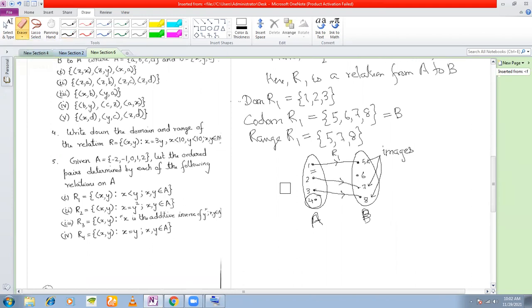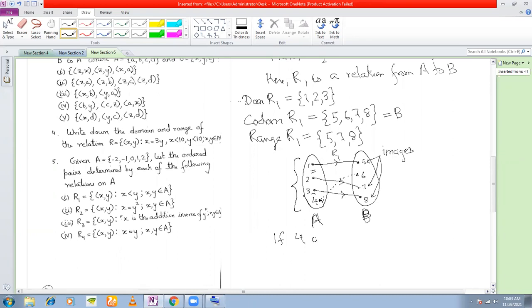Now, why I drew this diagram is because I wanted to show you the difference between a relation and a function. 4 was unmapped here, right? Now, what if I map 4 to an element, let's say 6? Now, what do you see? All the elements of A have been mapped to a distinct element in B. Then this relation becomes a function.